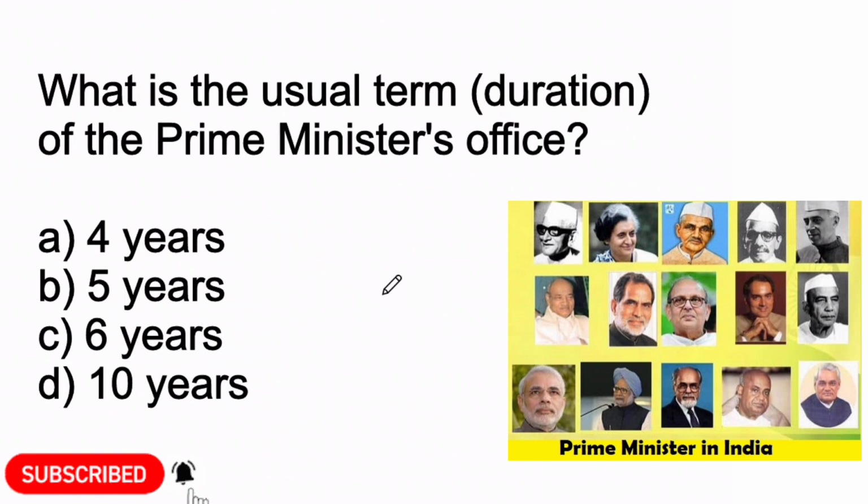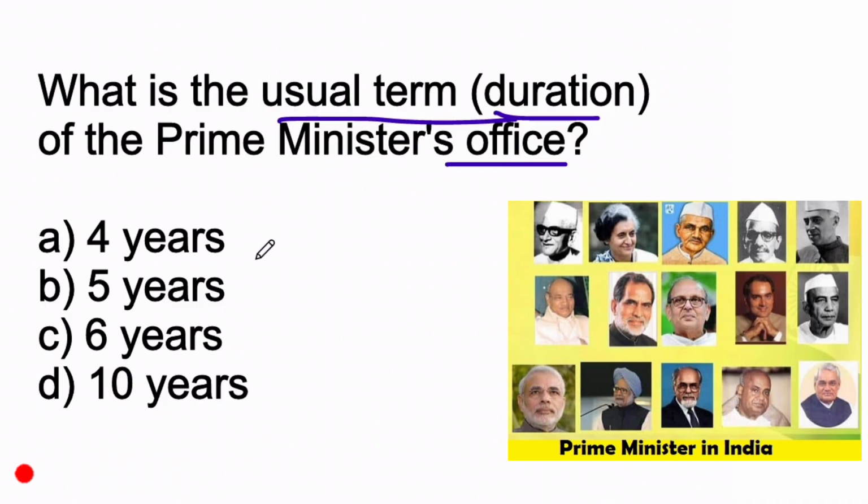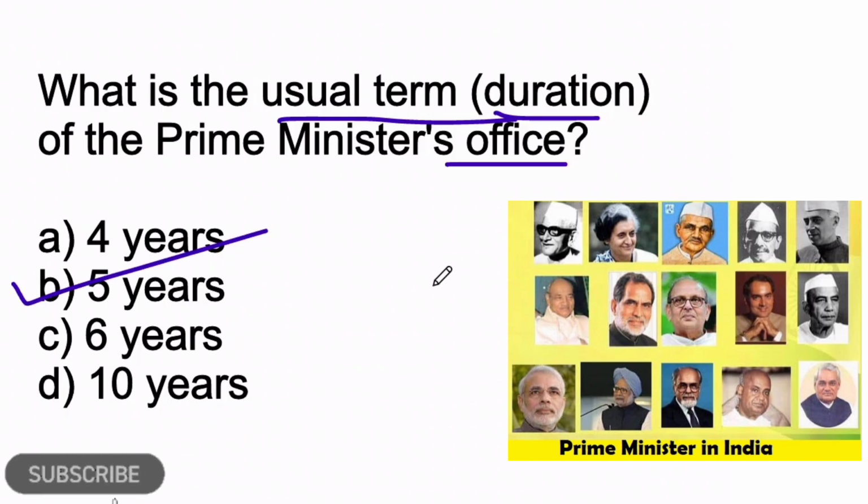Next question, what is the usual term duration of Prime Minister's office? Option A, 4 years. Option B, 5 years. Option C, 6 years. Option D, 10 years. So here option B is the correct answer. 5 years is the usual term of the Prime Minister's office.